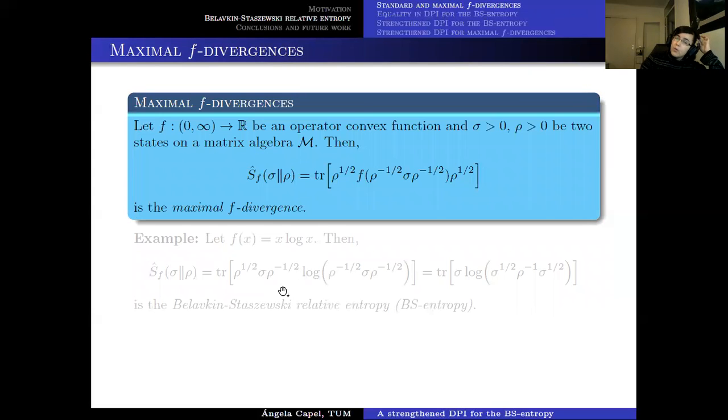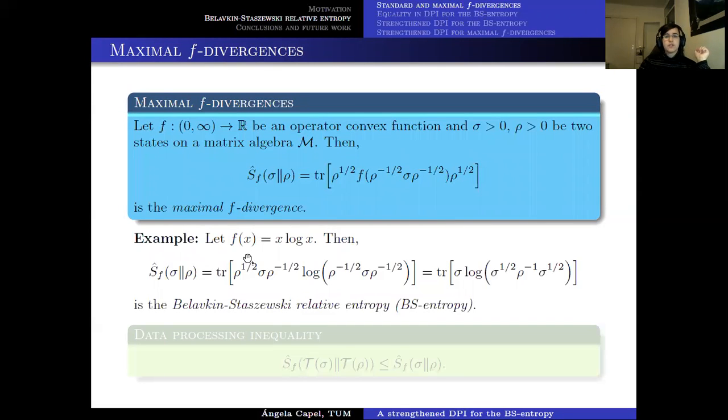Good, so now we can move to the setting of maximal F divergences, which are more or less related to the ones that we have just presented. Again, for operator convex functions, the maximal F divergence is defined in this way. It's the trace again of ρ^1/2 on the left and the right part, and now inside the function we evaluate ρ^-1/2 σ ρ^-1/2. And again, if we consider the function x log x, now what we get back is the BS entropy instead of the relative entropy.